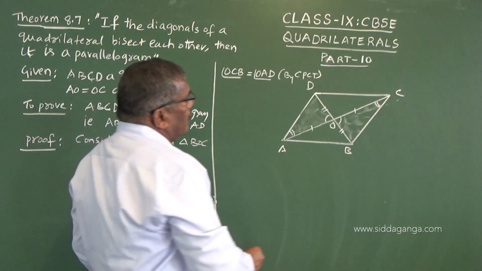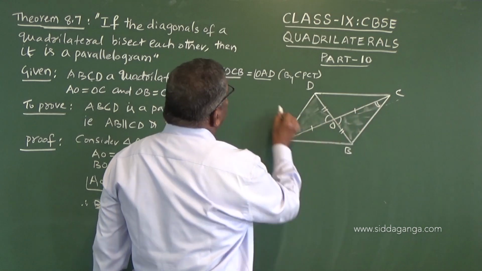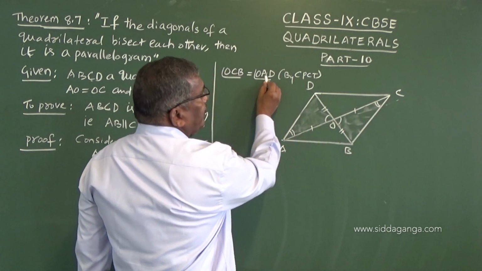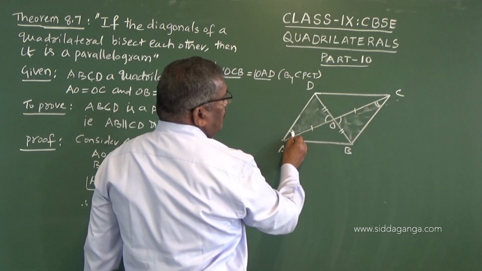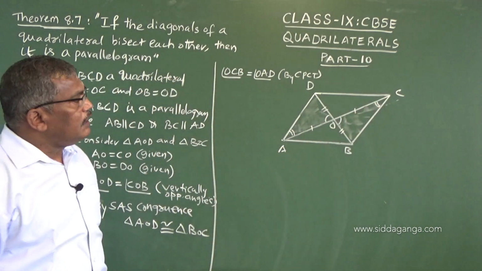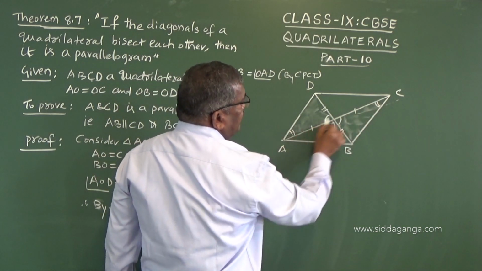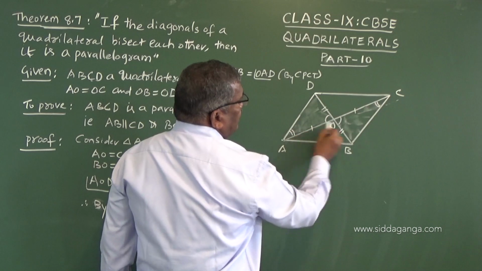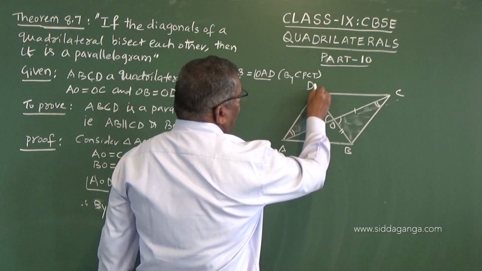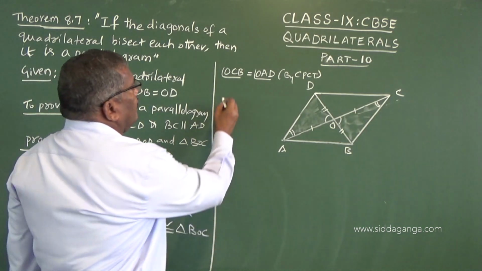So observe the figure now. Since these two angles, OCB and OAD, are equal, consider AC as the transversal. Consider AC as the transversal. When alternate interior angles are equal, we can say BC is parallel to AD.